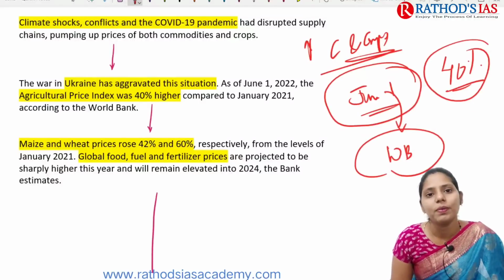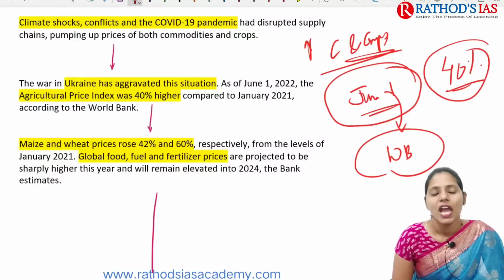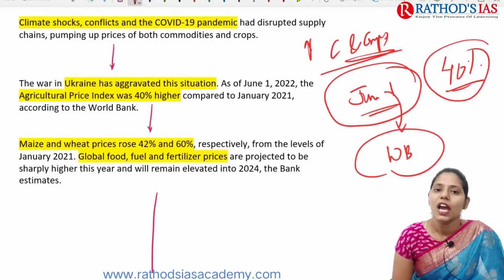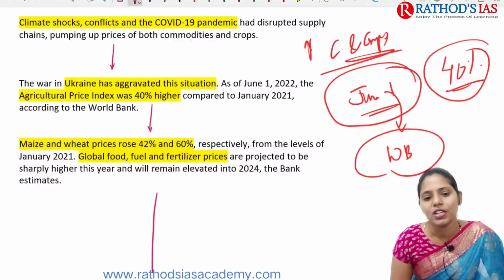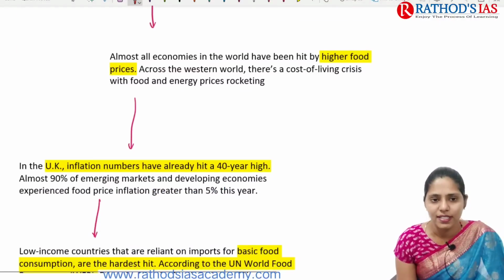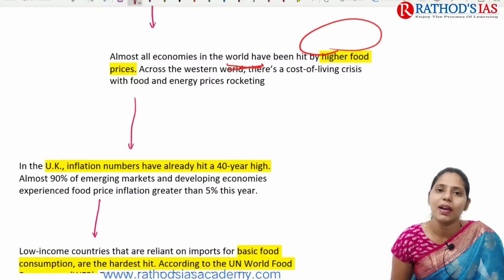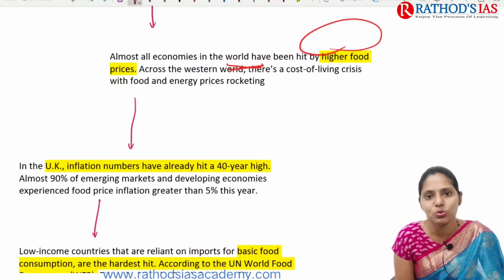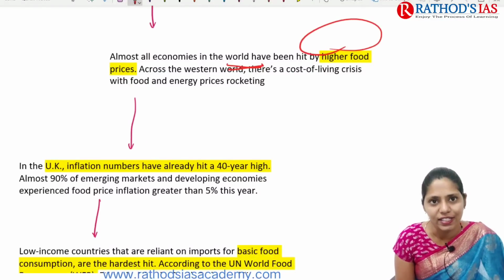The prices of wheat and maize rose at a very high rate, and global food, fuel and fertilizer prices are projected to remain very high this year, according to World Bank estimates. Almost all economies in the world have been hit by higher food prices, and we are also facing very high food and energy prices.